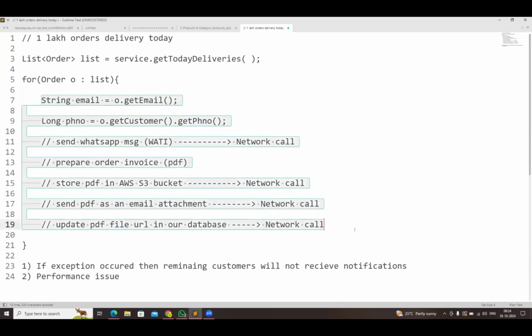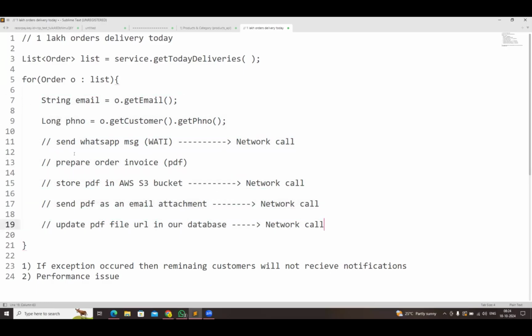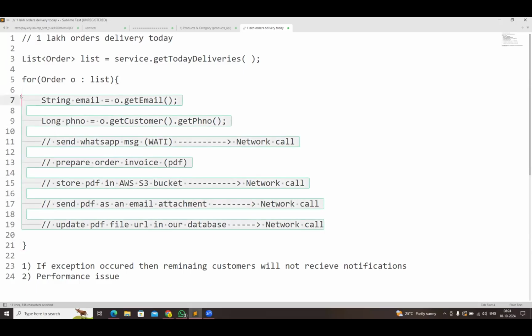Now let's talk about one order's execution. For one order: sending the WhatsApp message, preparing the PDF, storing it in the S3 bucket, sending the PDF as an attachment, updating the PDF in our database. To execute this logic for one order, can we assume 1 second of time?